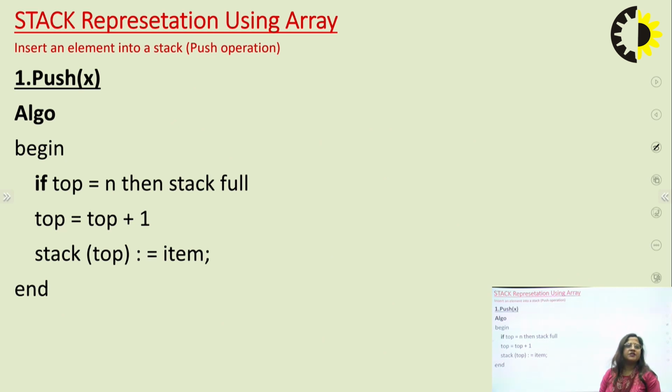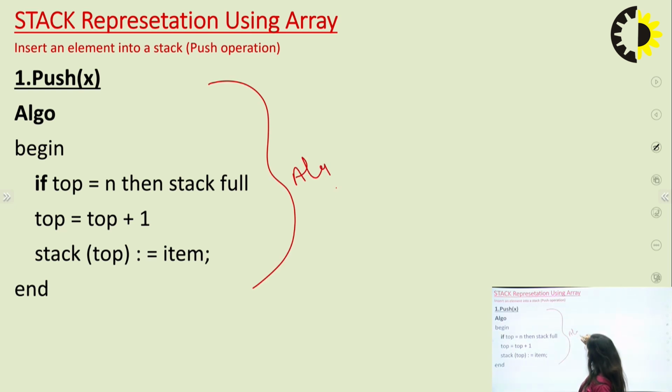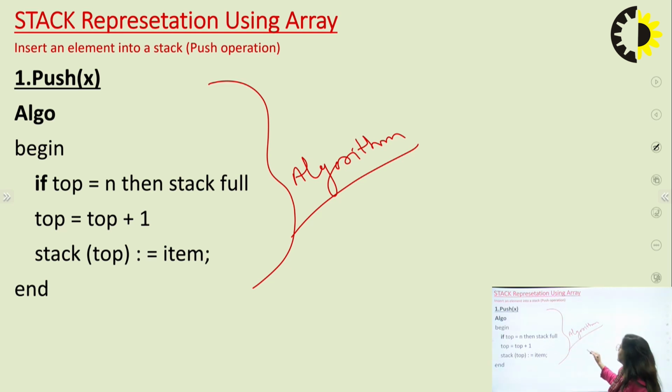Now stack representation using an array. This is the algorithm which is used in a stack. Stack representation is done in two ways: the first one is array and the second one is linked list. The array representation is the same as I explained in my previous slide.